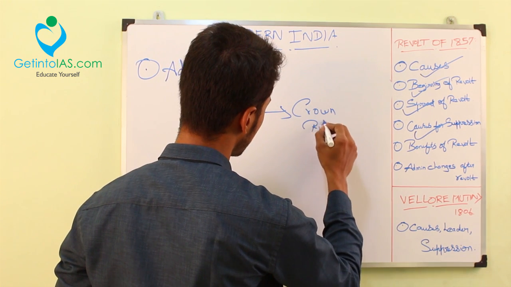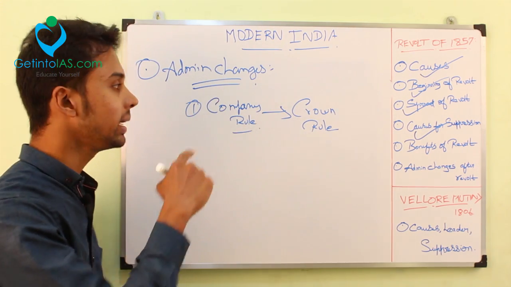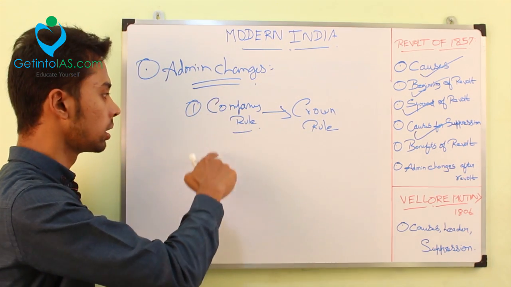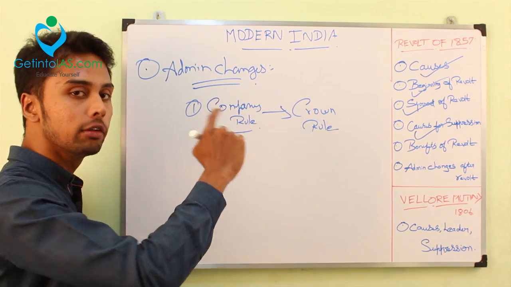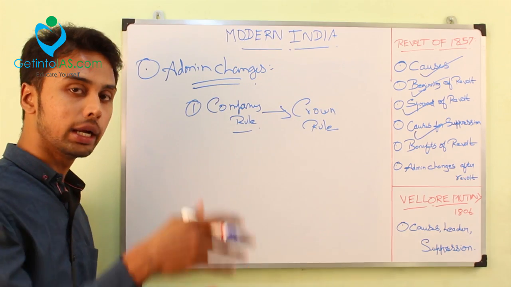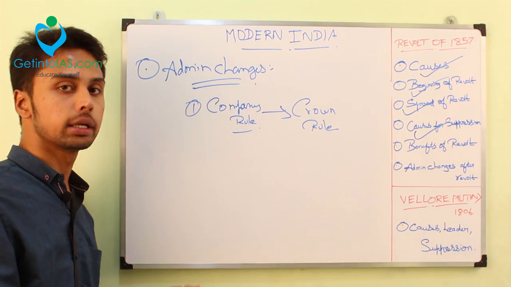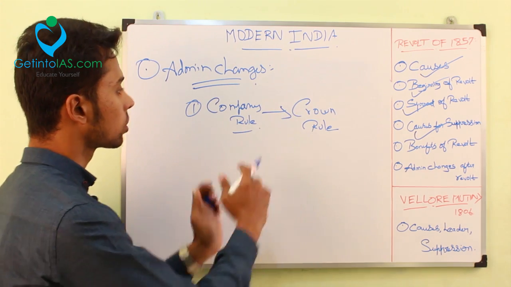So what is this company rule? Earlier the British main aim was to trade with India only. So they had many acts and regulations in favor of the company. The British were not directly responsible in India at that time. But after the 1857 revolt, Britain became directly responsible for the administration of the Indian territories. That is the crown rule, the shift of power from company rule to crown rule.